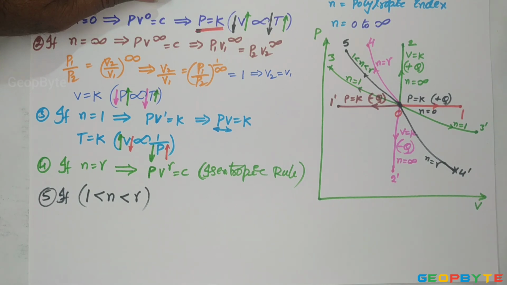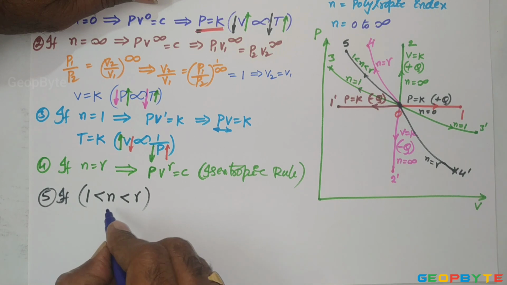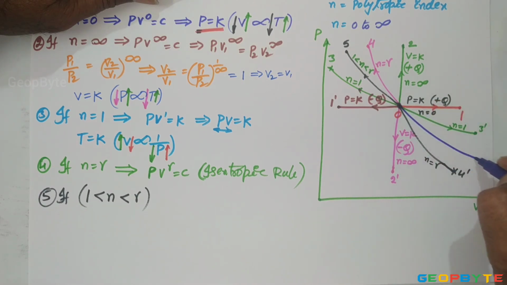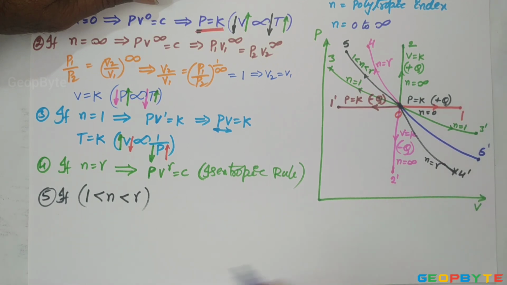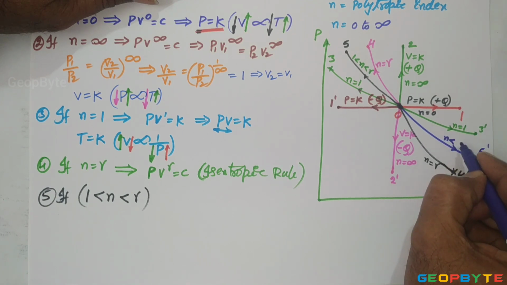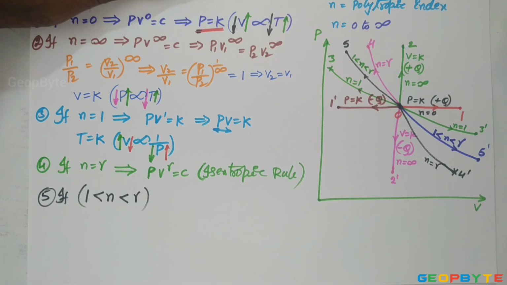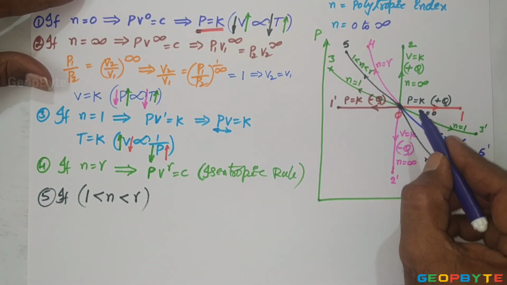Similarly, if the process is expansion with an index of expansion between gamma and 1, the expansion can be called polytropic expansion, and can be marked like this. 0 to 5 dash is the polytropic expansion. For that, the index of expansion is less than gamma but more than 1. So from this, the processes are like this.